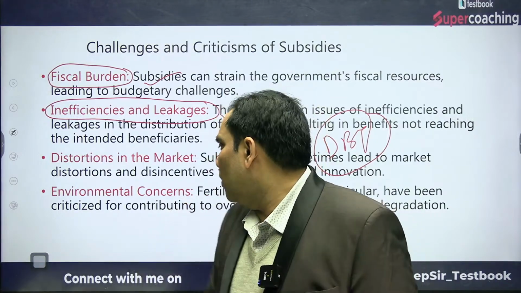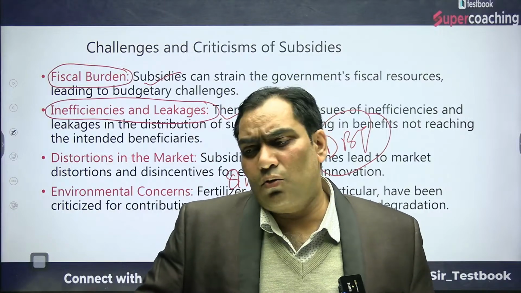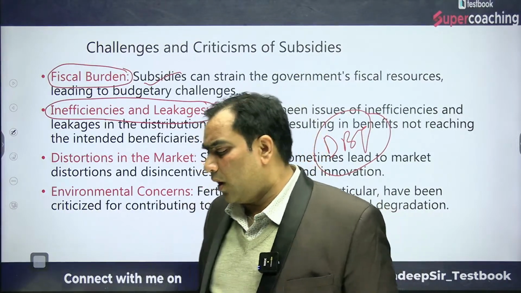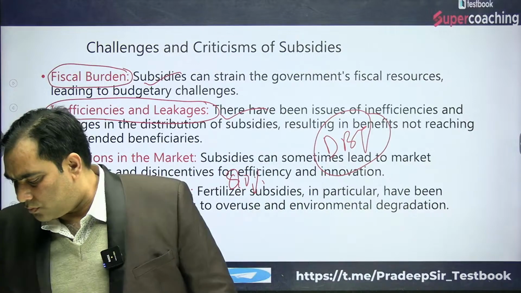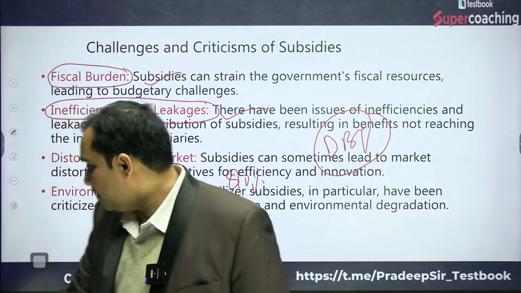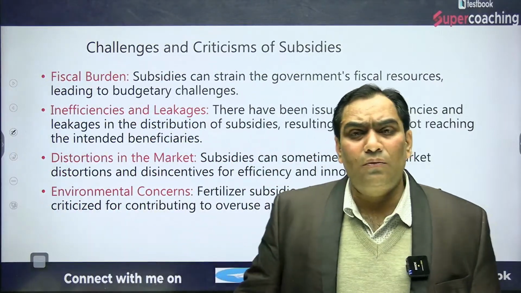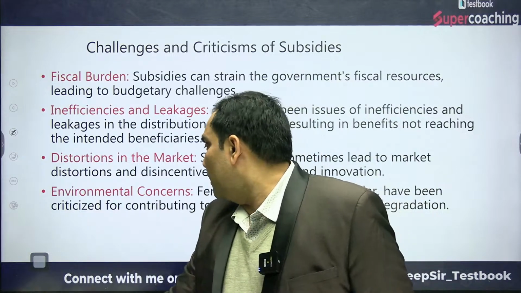Not only this, there is going to be an environmental concern. How is there going to be an environmental concern? Let me discuss how subsidies are going to create the environmental concern.